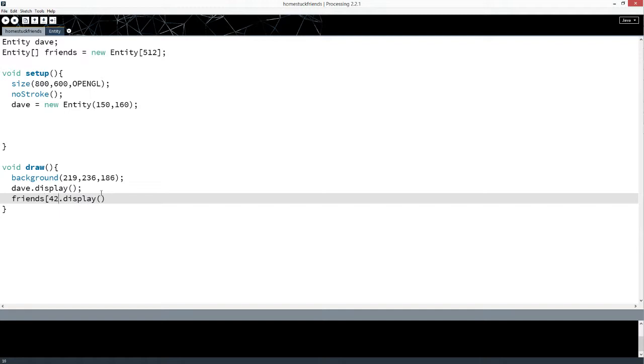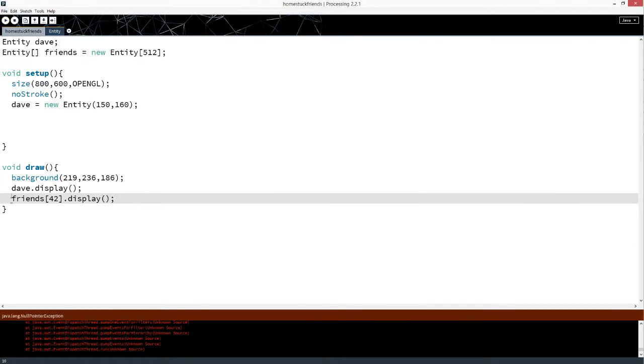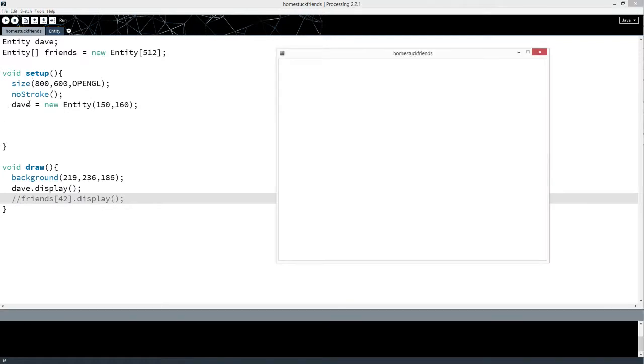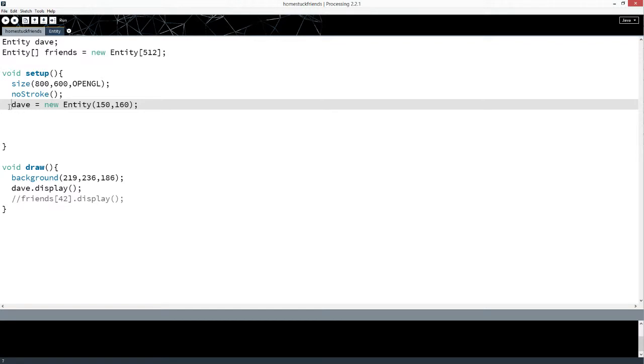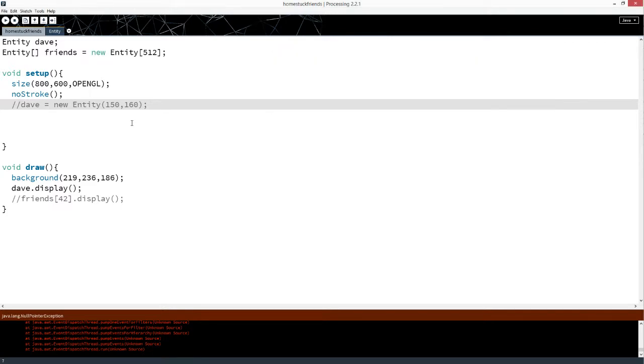Let's do number 42. If you do friends 42 dot display, it will crash. Similarly, just checking to make sure it's working. Yeah, it is. If we commented out this line, it will also crash. That's the same problem, but we don't want to copy paste this a million times, so we need to do a loop.